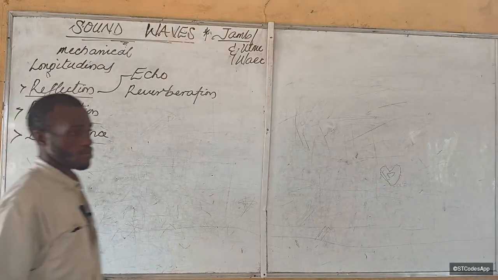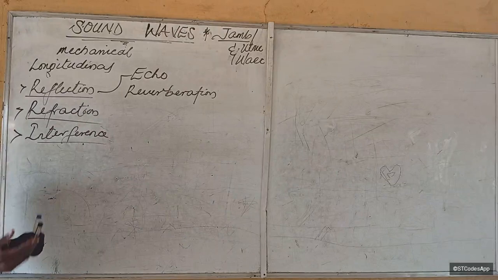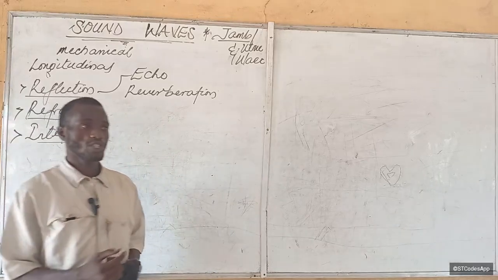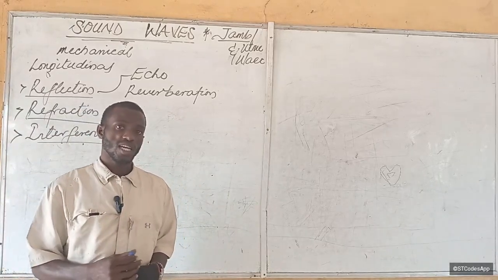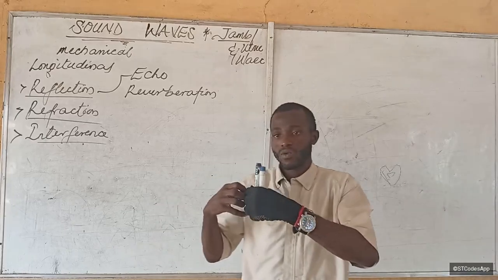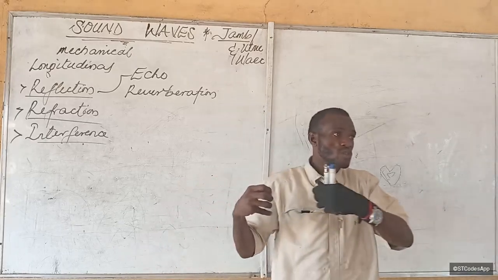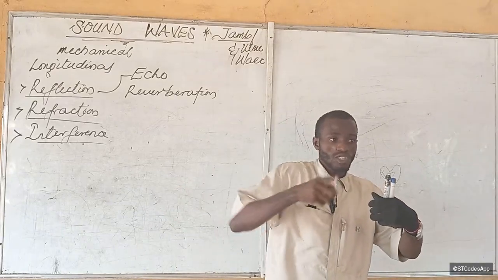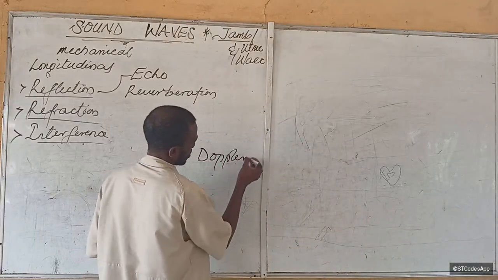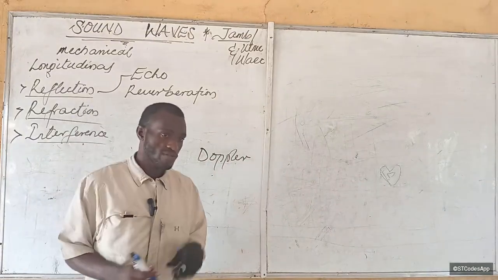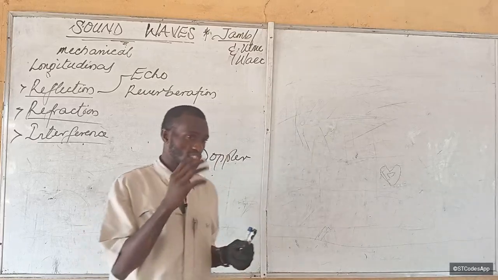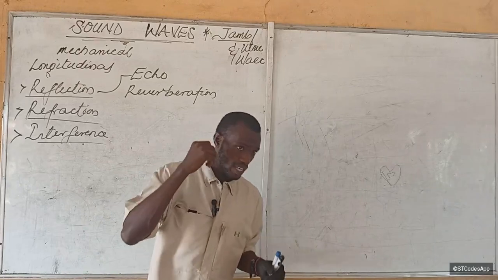There's also the diffraction of sound. Sound can also be diffracted. One of the consequences is the Doppler effect, which makes it such that as a sound wave is moving away from a source, it looks as if the frequency is reducing. It's called the Doppler effect. So if a bike passes now, you see that it will look as if the frequency, the pitch of that sound, is reducing.